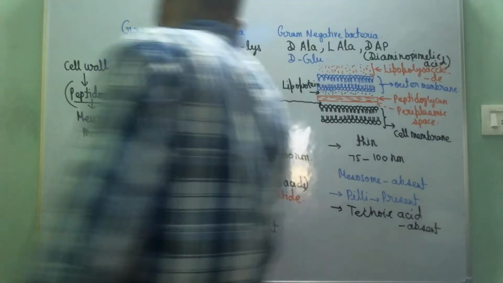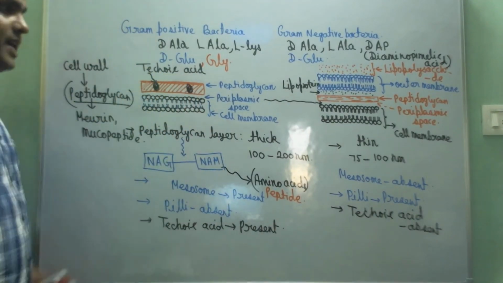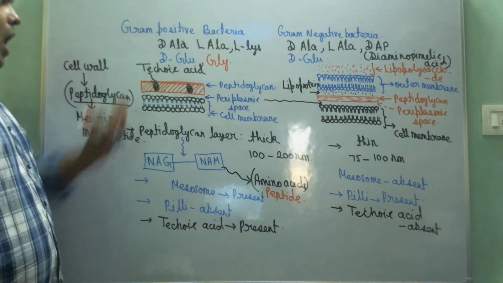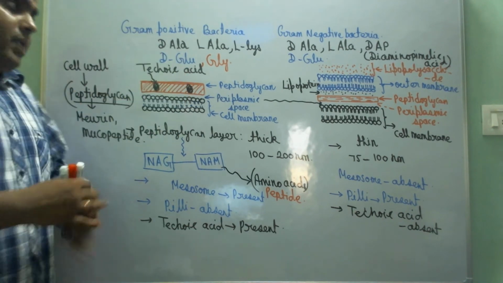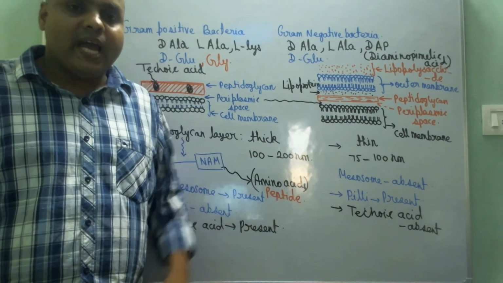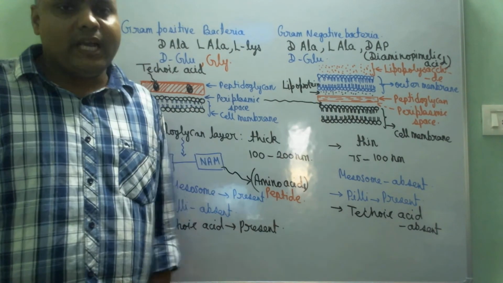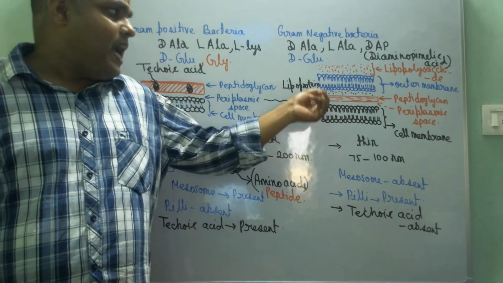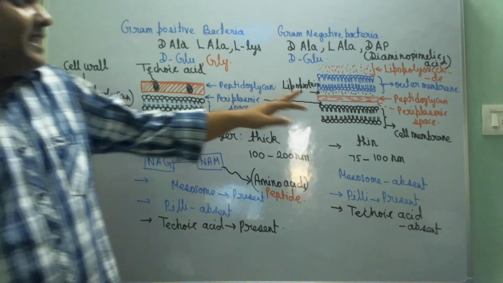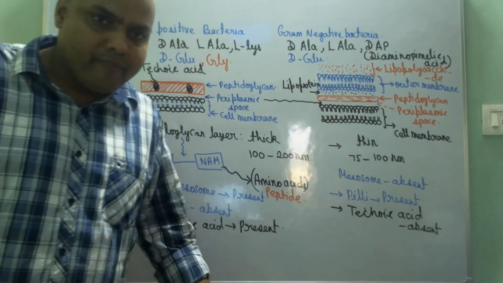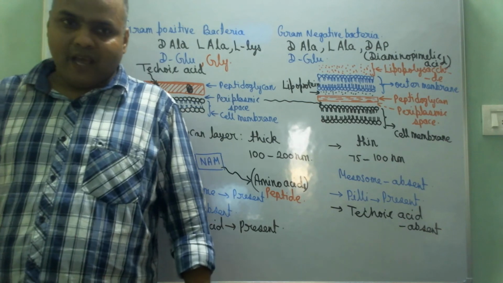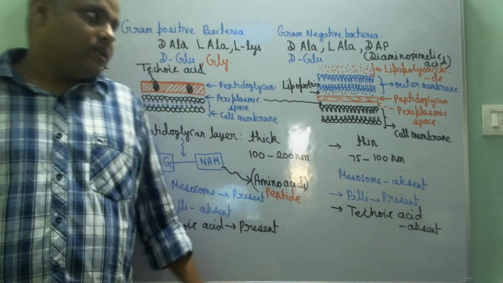Second difference: in gram positive bacteria, the peptidoglycan containing cell wall is the outermost layer. Outside of that nothing is there. But in gram negative bacteria, the peptidoglycan containing layer is not the outermost layer. Next to that, one lipoprotein layer is present, and next to the lipoprotein there is another membrane like the cell membrane. This other membrane is called the outer membrane. Are you getting what I am saying?